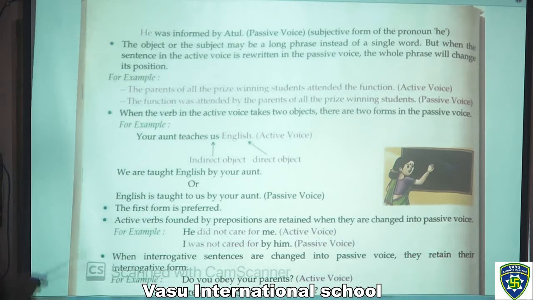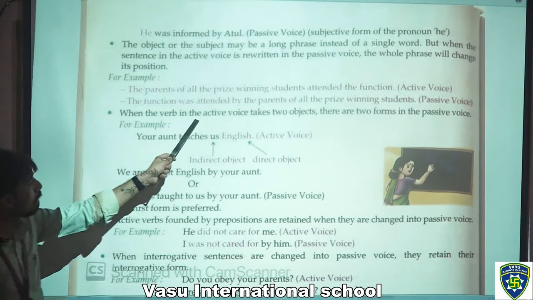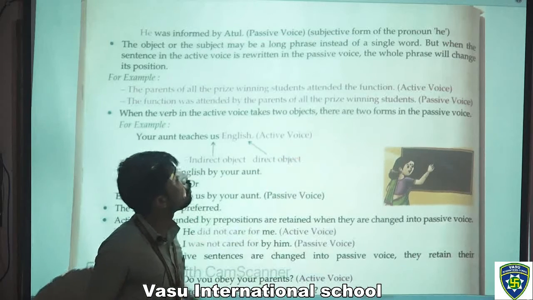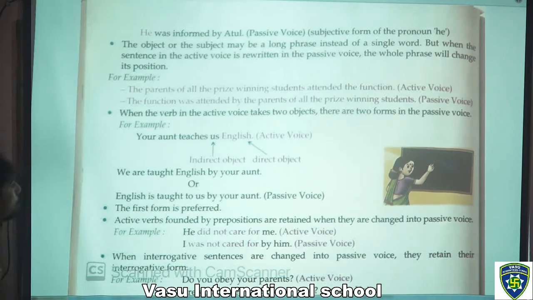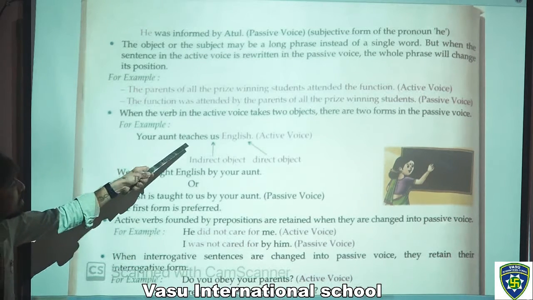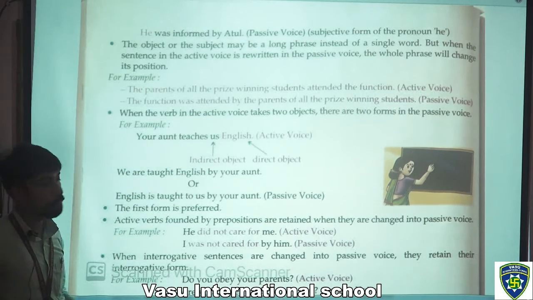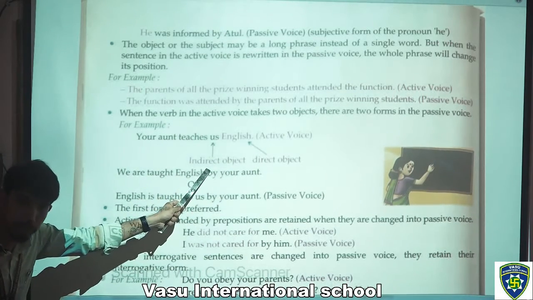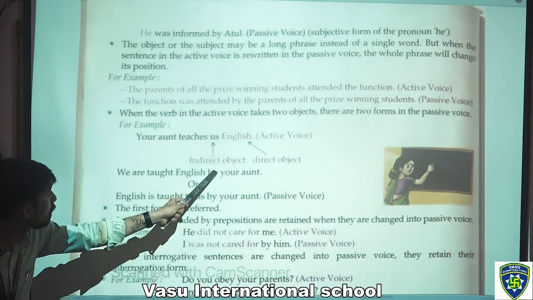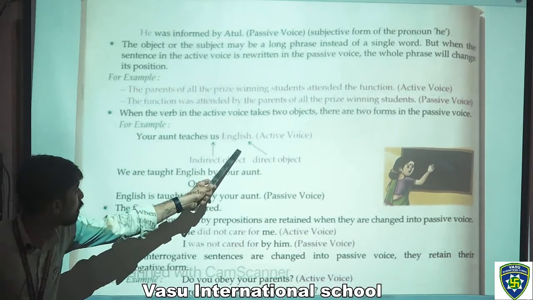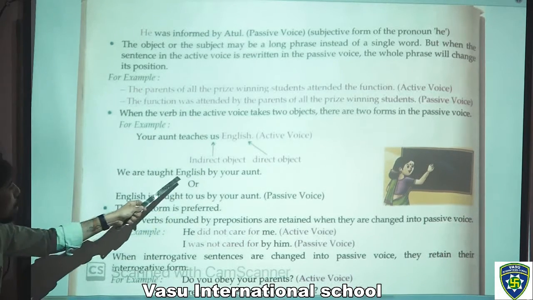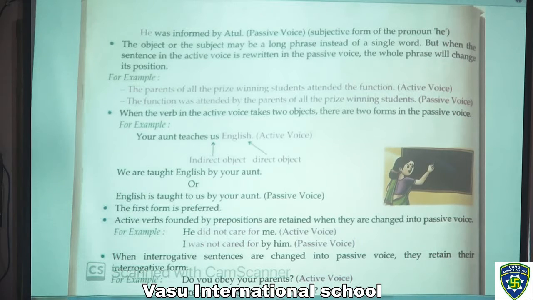We can write in both ways. When the verb in the active voice takes two objects, there are two forms in the passive voice. What is that? For example, we have: your aunt teaches us English. That is active voice. So us, the indirect object, is converted into we, and English is right here, that is the direct object, like: we are taught English by your aunt.